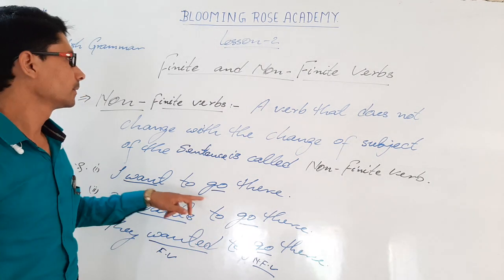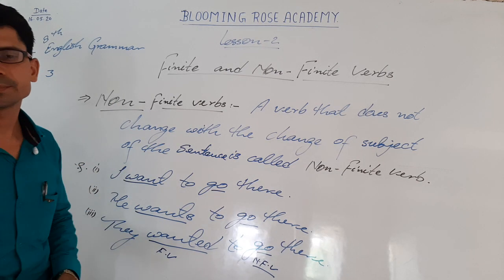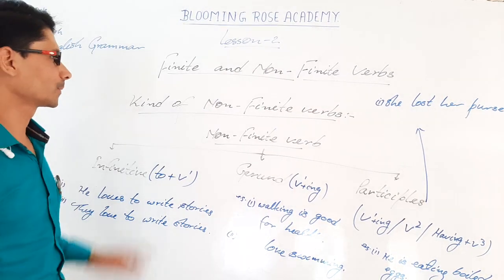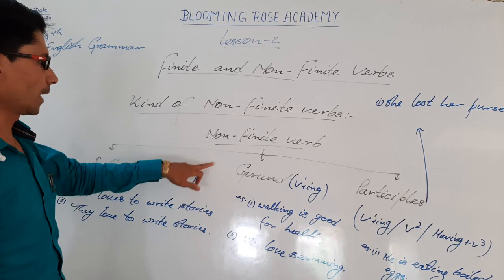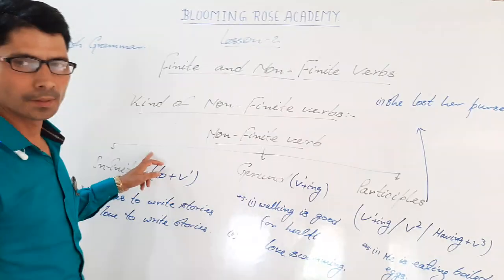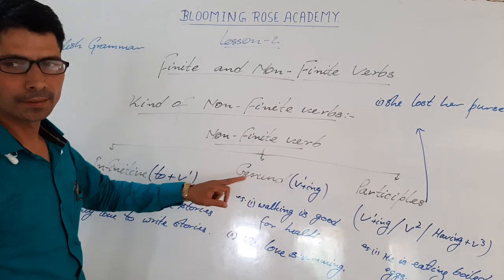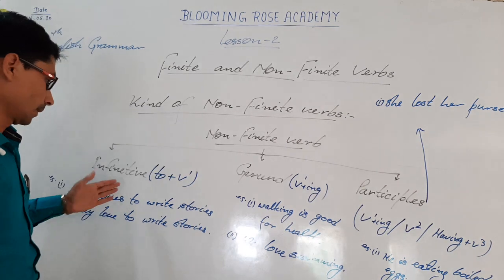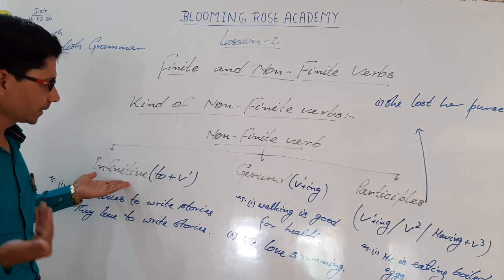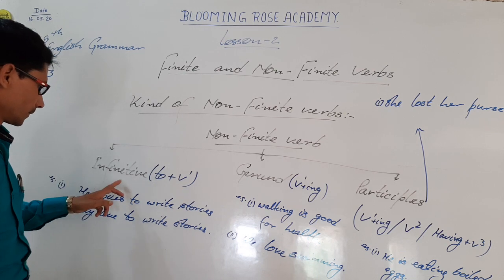And now after it, how many kinds of non-finite verbs are there? Non-finite verbs are of three types: infinitive, gerund, participle. How do we identify which is infinitive, which is gerund, and which is participle?